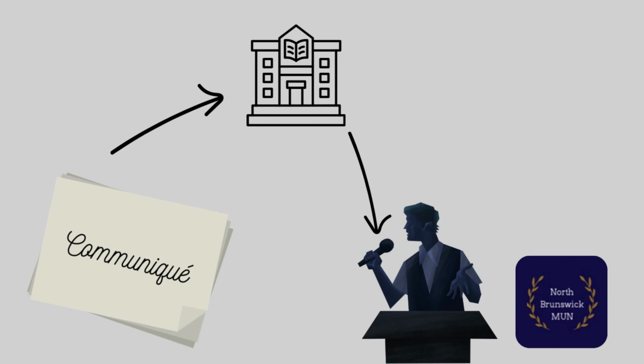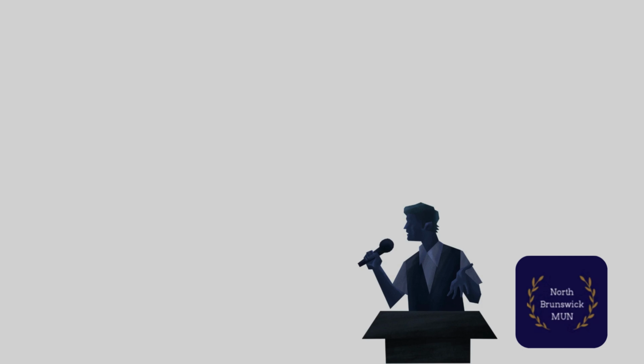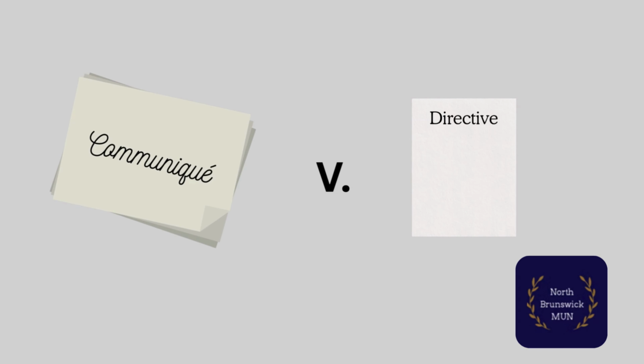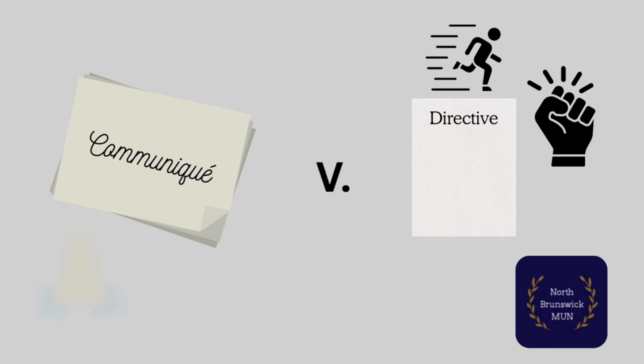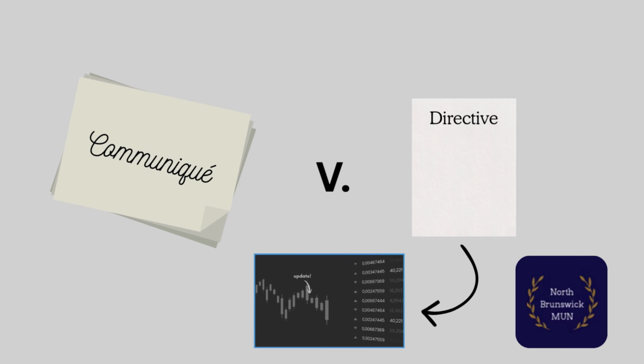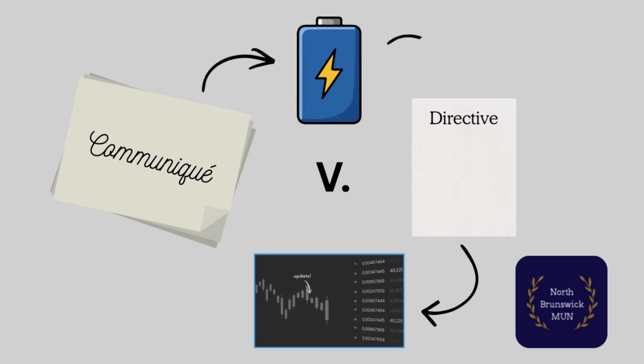You do not need to write a communique to an organization that already has a spokesperson in the committee. That person likely already has the powers of that organization on standby. The main difference between a communique and a directive is that a directive includes actions, a communique includes requests. Directives are the only way to respond to a crisis update, as communiques really can't do that much to respond to a significant alteration in committee. However, communiques help increase committee power for writing later directives.